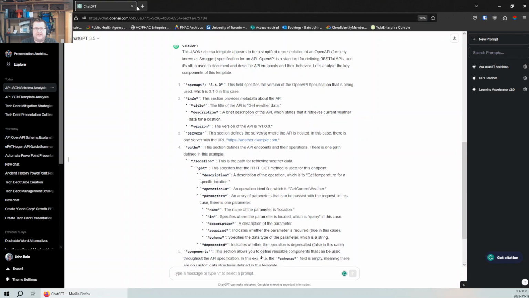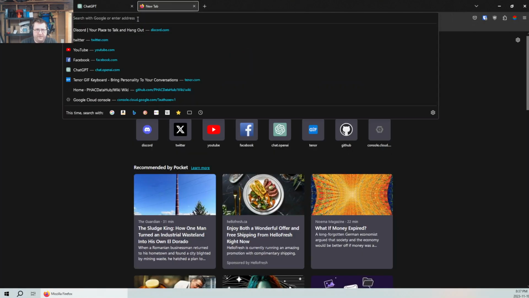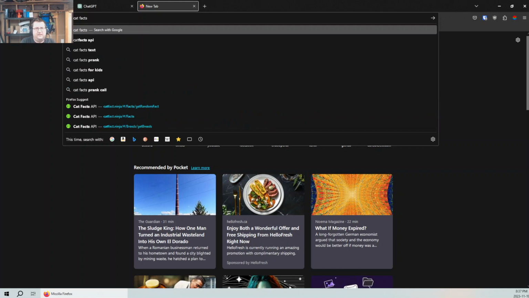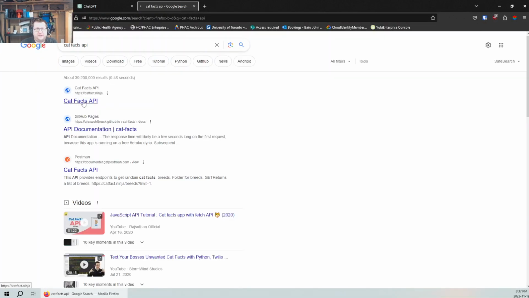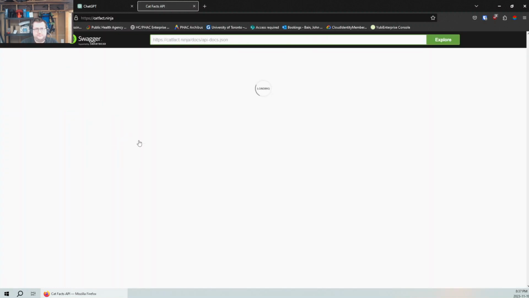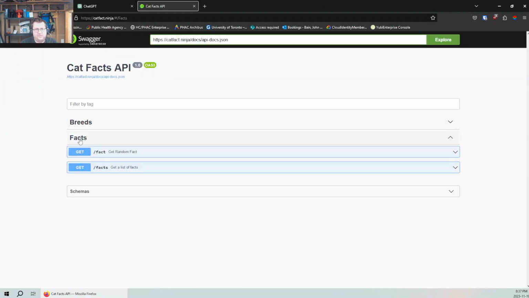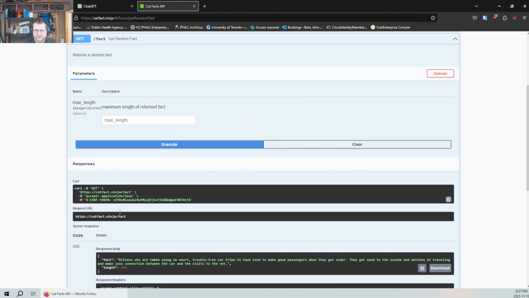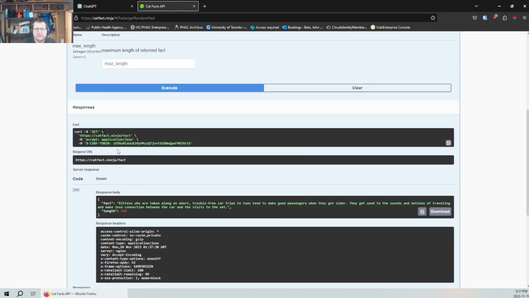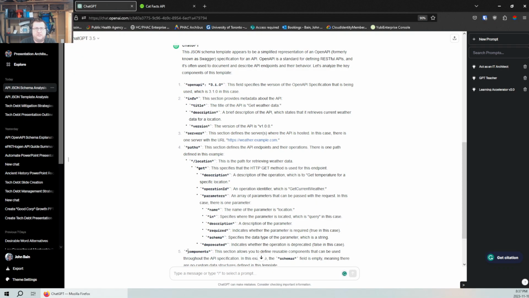Great, it recognizes it. So what we're going to do is the first API is the Cat Facts API. And we want specifically facts, and we want one fact. So we're going to try it out. Make sure it's working. It is working. And we're going to use this URL and tell GPT to make that JSON schema for it.